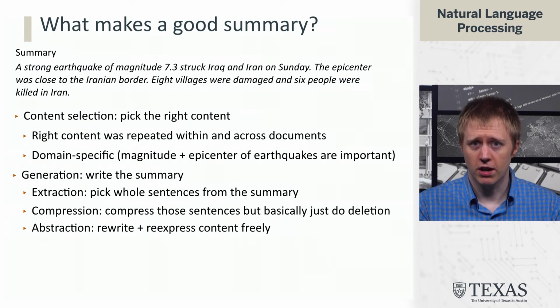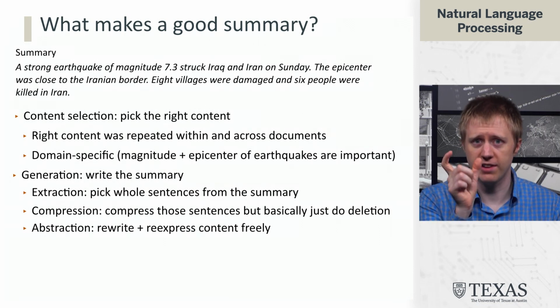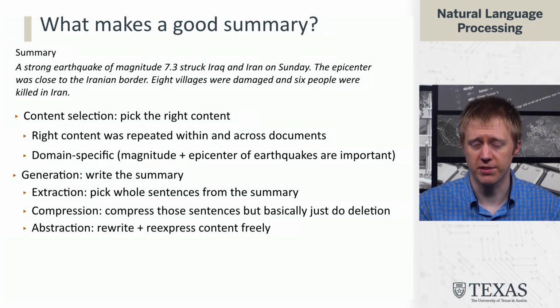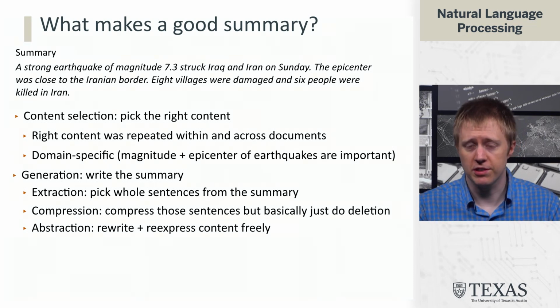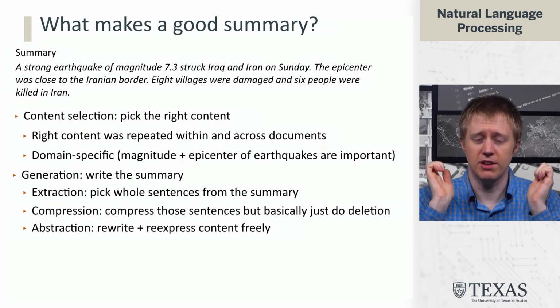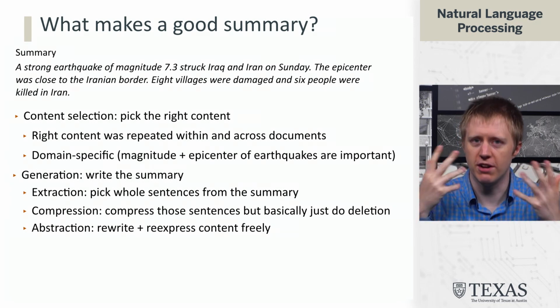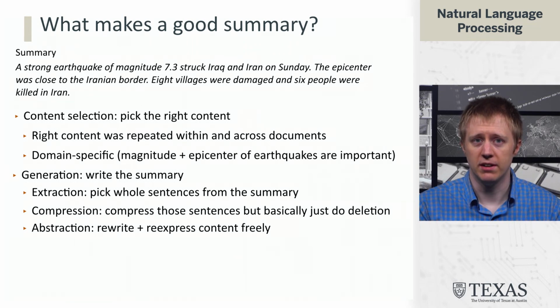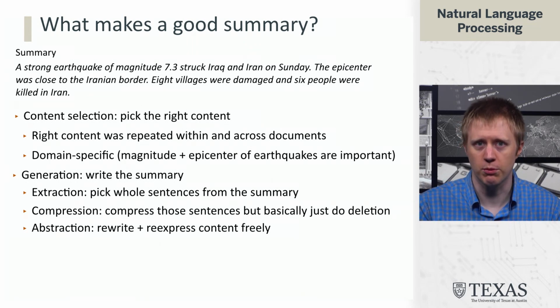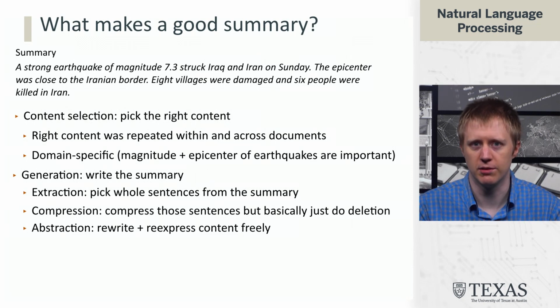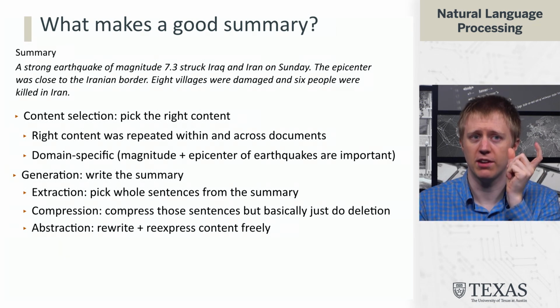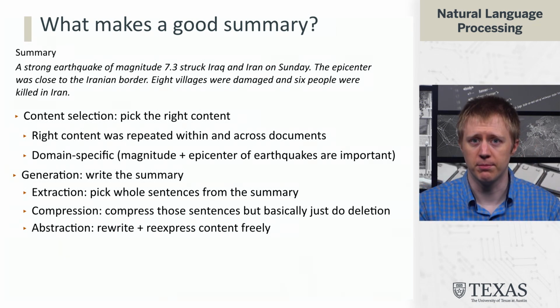So we're going to structure our exploration of summarization across 3 different approaches. The first is called extraction, where we are going to just pick out sentences from the original document or documents to form the summary. This is obviously the simplest approach in that we can just extract stuff and not have to worry about generating a fluent summary. But it's also somewhat limited in that you're stuck with the sentences that you've got in the document originally. Second, we have an approach called compression, which you could think of as pulling out a sentence and then allowing yourself to delete stuff from it.